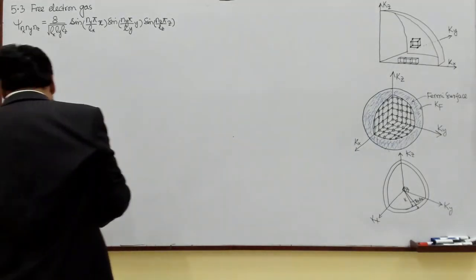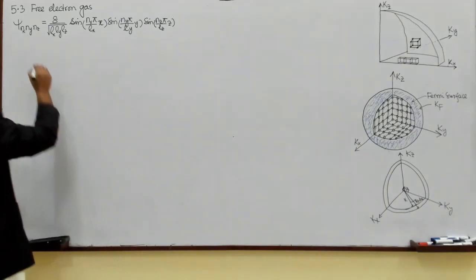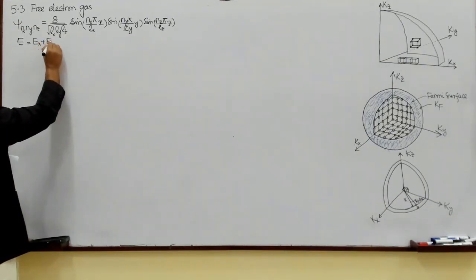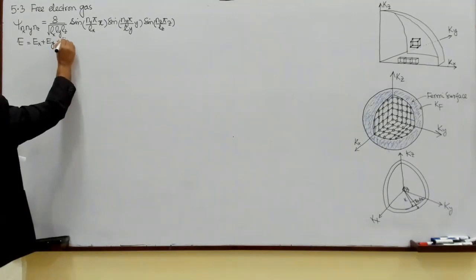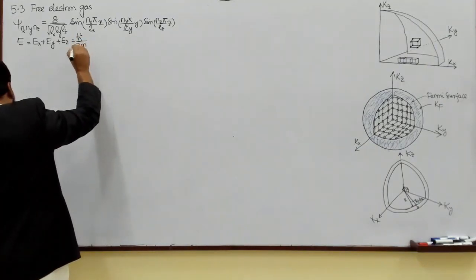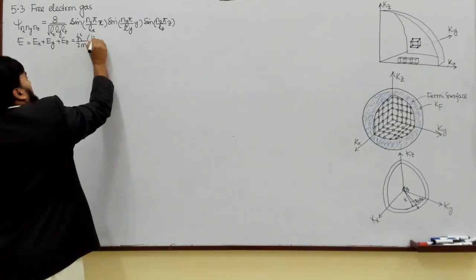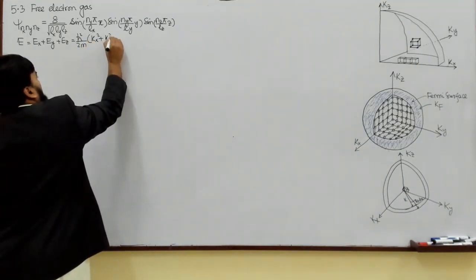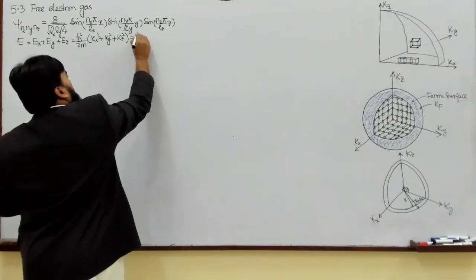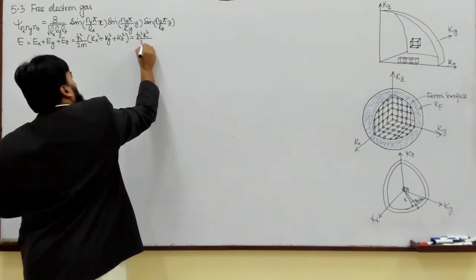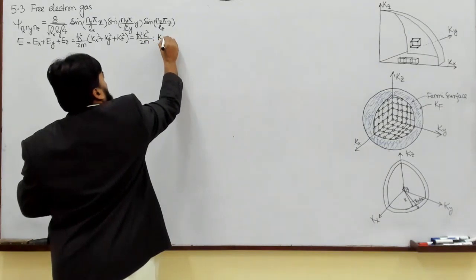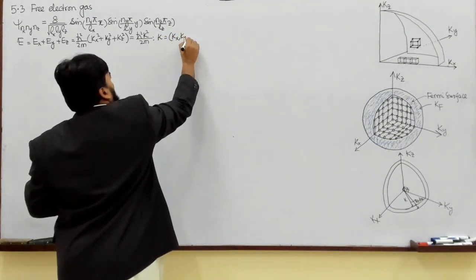So this is our wave function, and the energy of our system, which is E, a summation of the energy along x, y, and z axis, came out to be h bar square over 2m times kx square plus ky square plus kz square, and this is equal to h bar square k square over 2m, where k is our wave vector, which is kx, ky, kz.